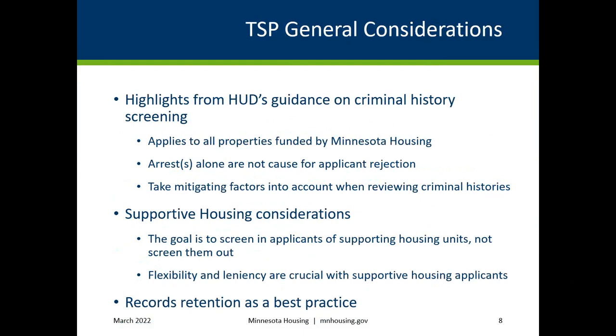Records retention best practices. Minnesota Housing encourages owner's agents to maintain records of applicant denials and appeals. This helps ensure that tenancy determinations and appeals processes are being conducted in a non-discriminatory manner. Incorporating a records retention policy is not a requirement, it is a recommendation. The agency does not have certain standards or expectations regarding applicant records retention policies, but remember to defer to funding sources and specific program criteria that may outline requirements.